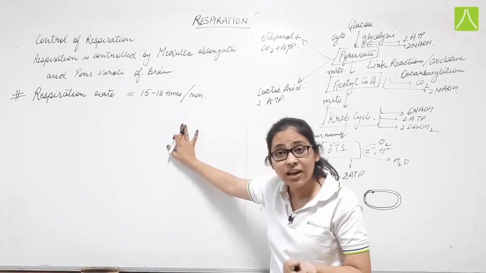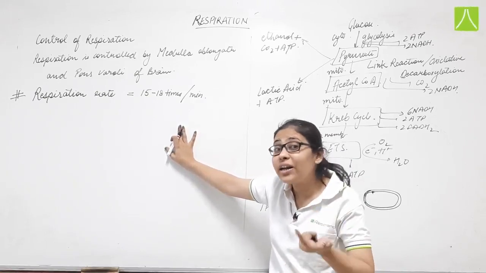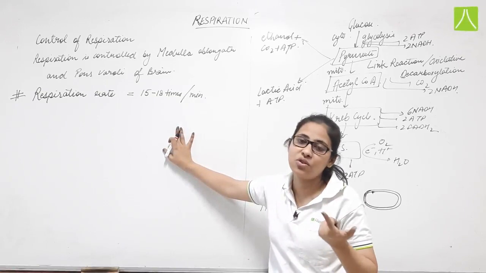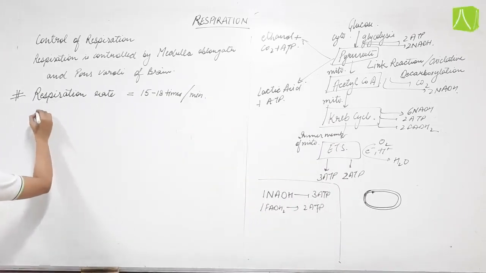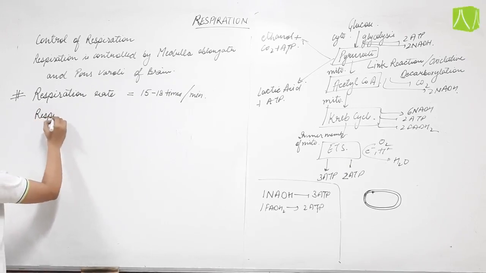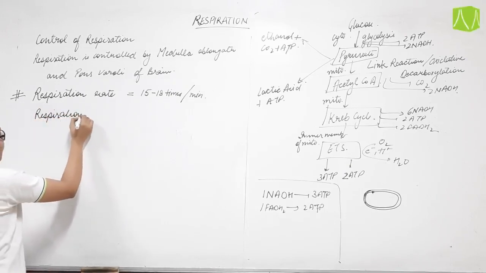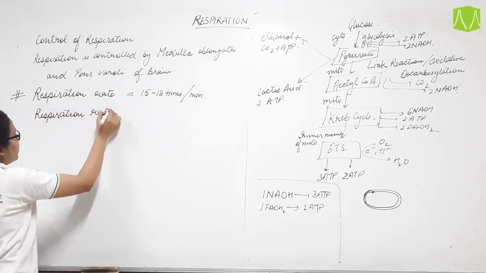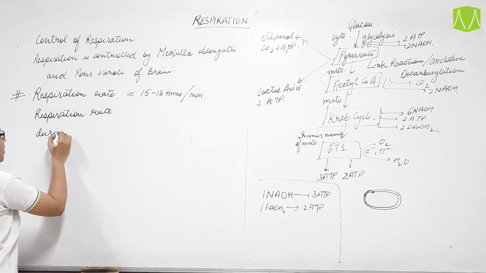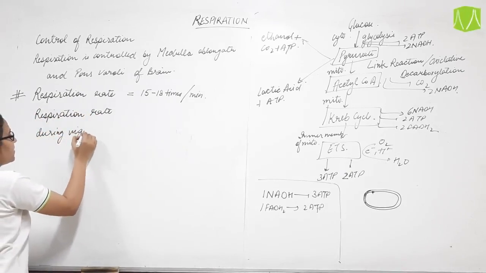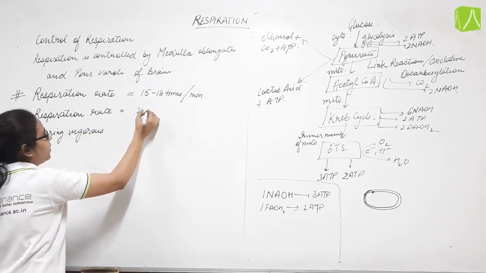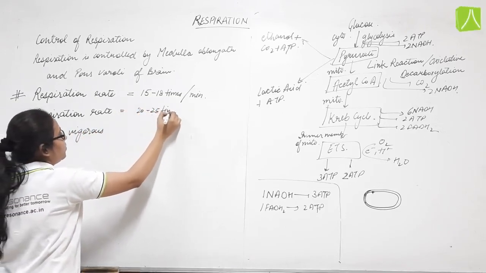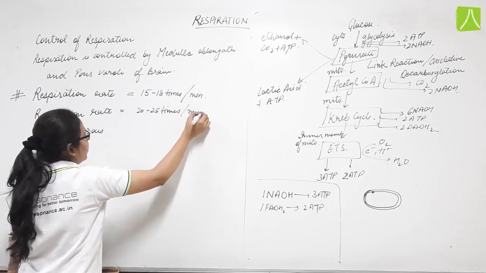So our breathing rate will also increase, and hence the respiration rate will also increase. So during vigorous exercise, the respiration rate will be 20 to 25 times per minute.